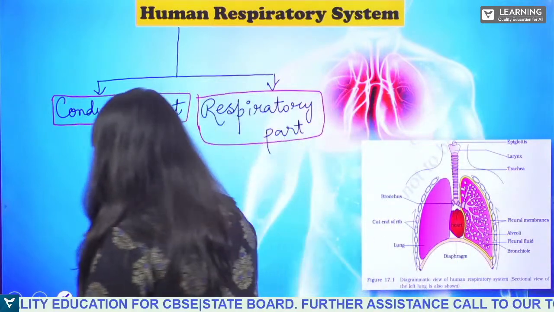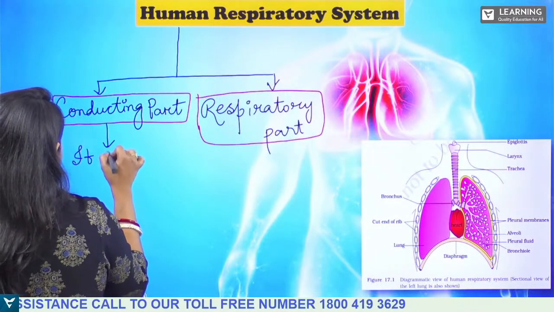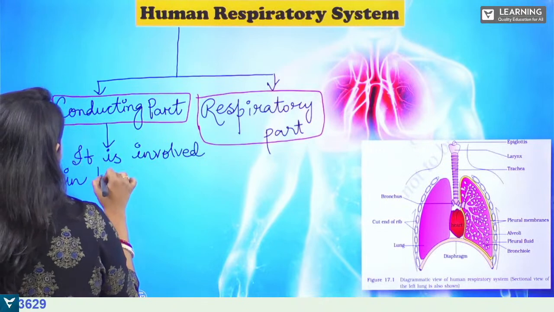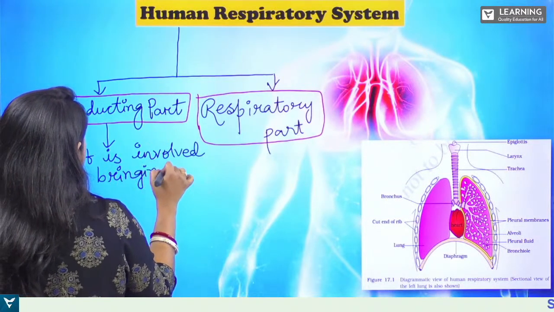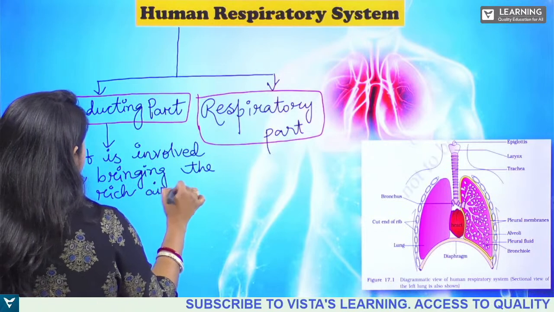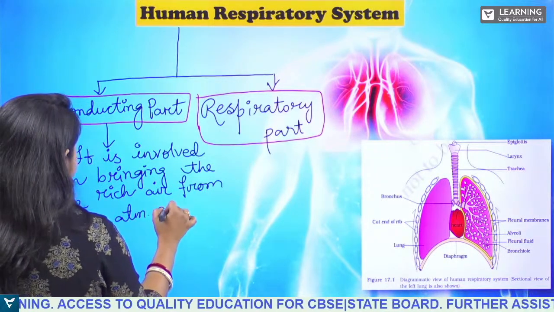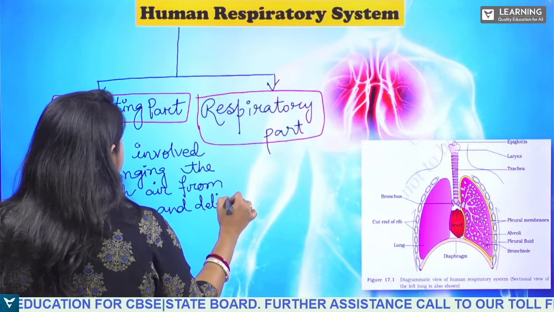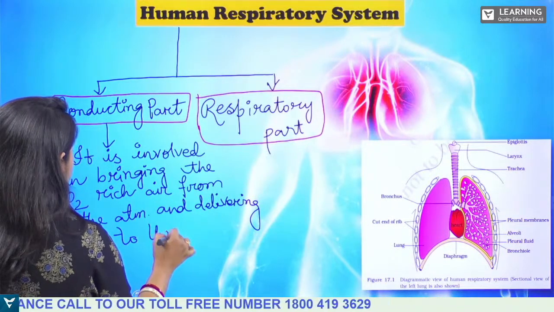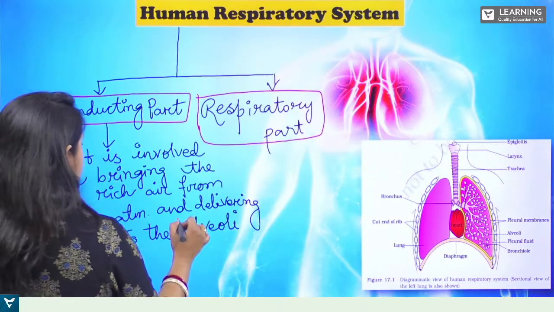So the conducting part is involved in bringing the oxygen-rich air from the atmosphere and delivering it to the alveoli of lungs.